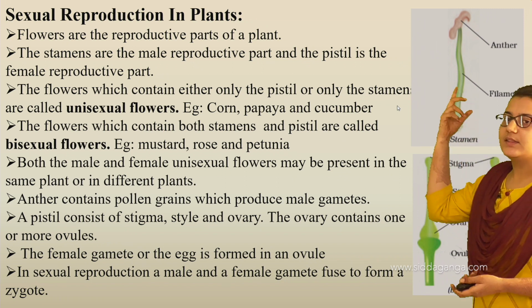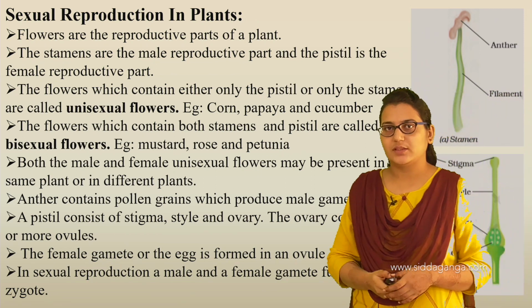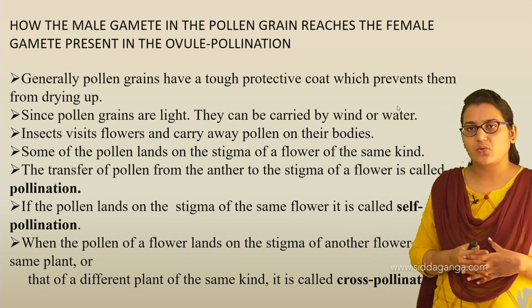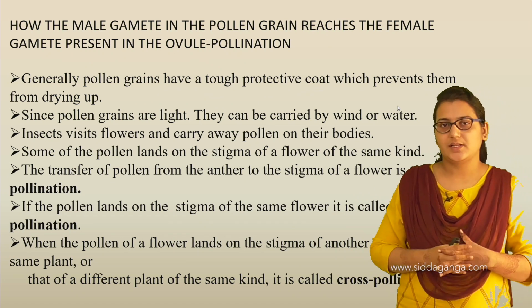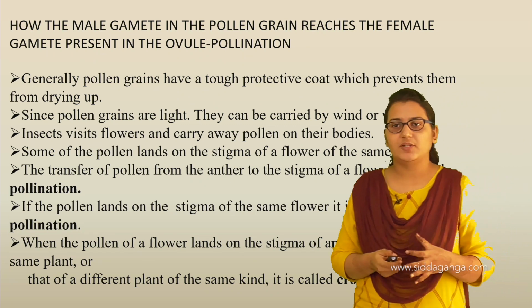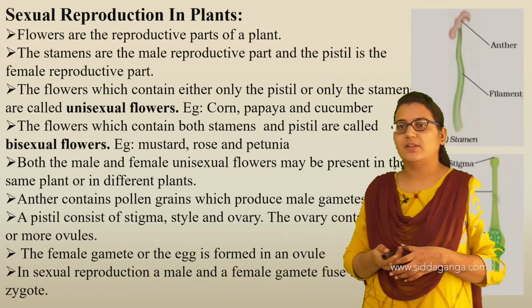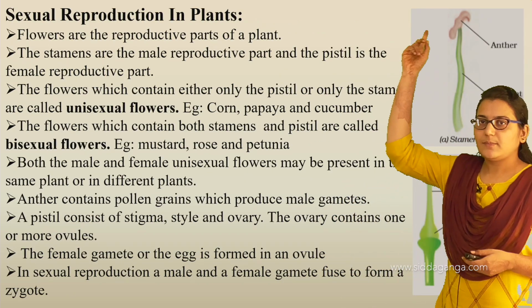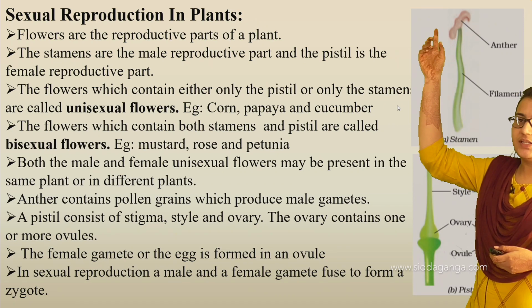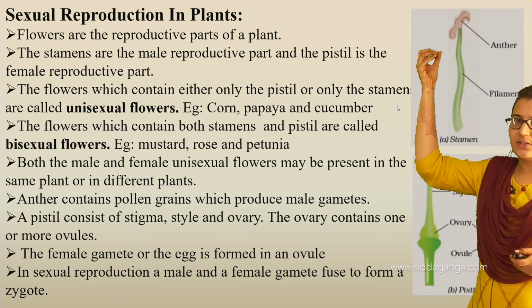Now how do the male gamete and the female gamete fuse together? Generally, pollen grains have a tough protective coat which prevents them from drying up. Since the pollen grains are light, they can be carried by wind or water. So when these pollen grains are released from the anther, they are very light.